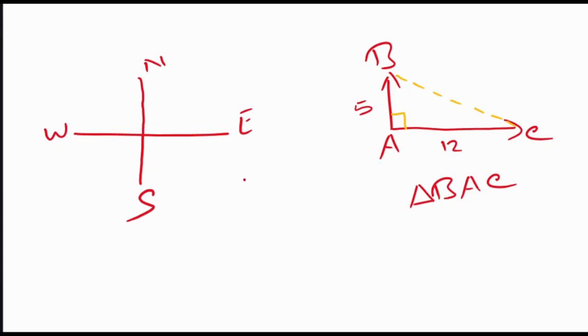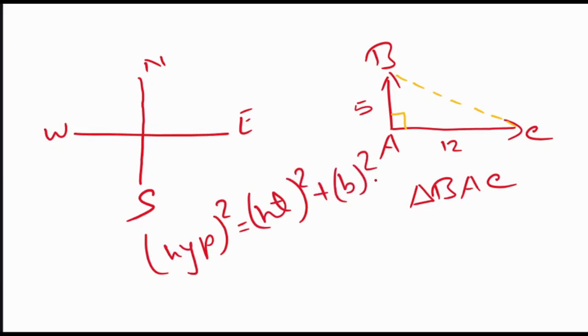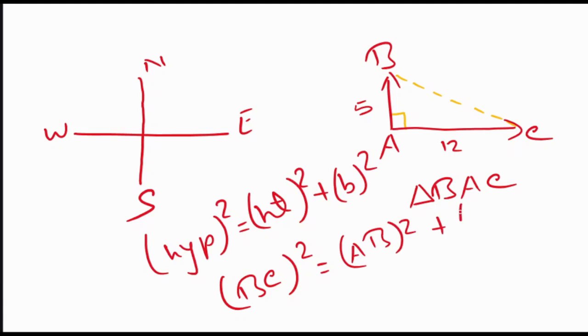For a right angle triangle, if we remember in class 9 and 10, we have gone through one theorem called the Pythagoras theorem. What the Pythagoras theorem says is that hypotenuse square is equal to height square plus base square. In this case, the hypotenuse is BC. That means BC square is equal to height square. Height is AB, so AB square plus base square. The base is AC, so AC square. You need to find out BC.